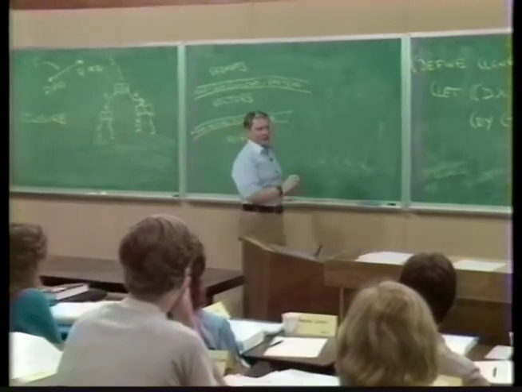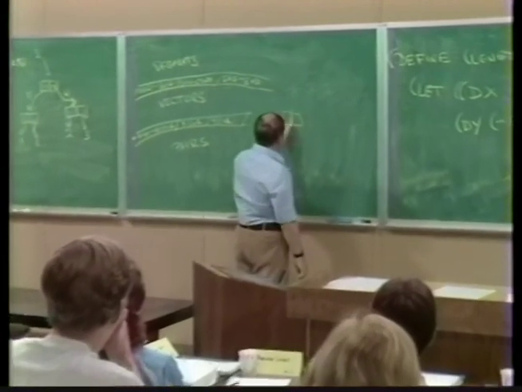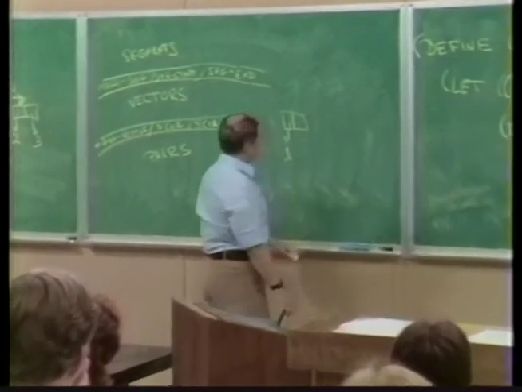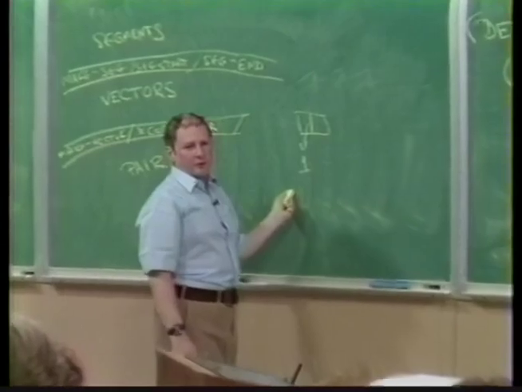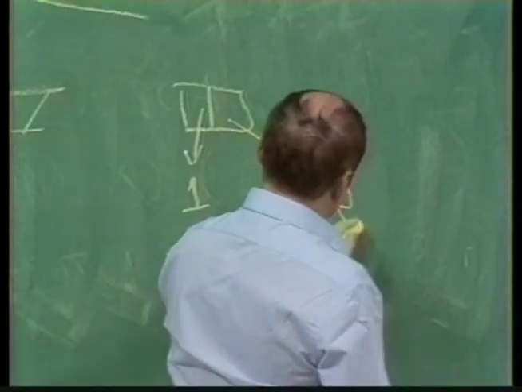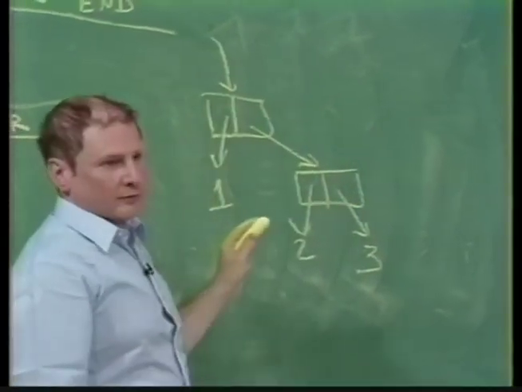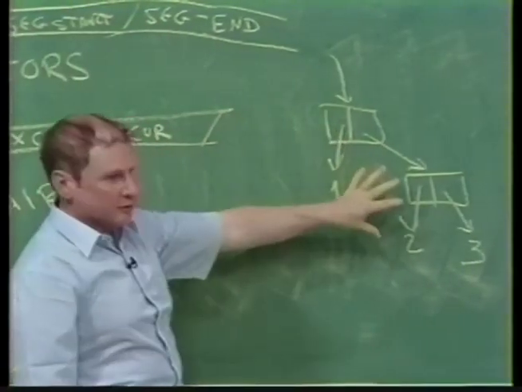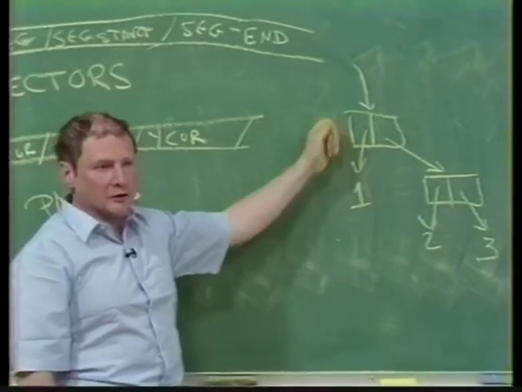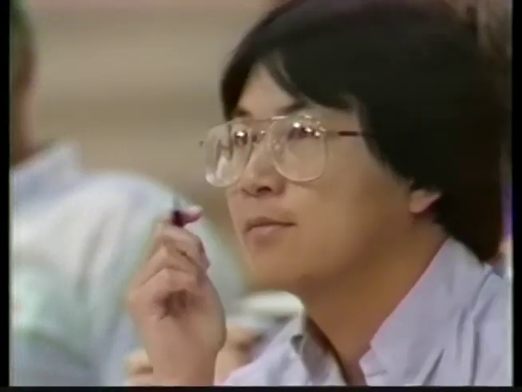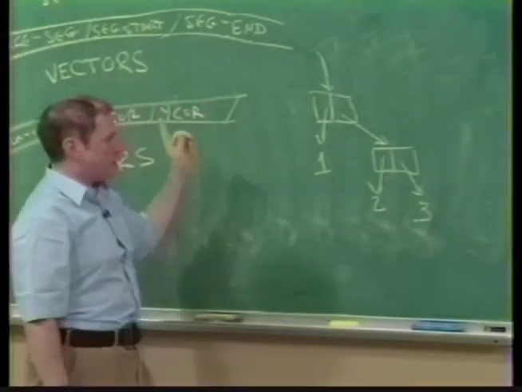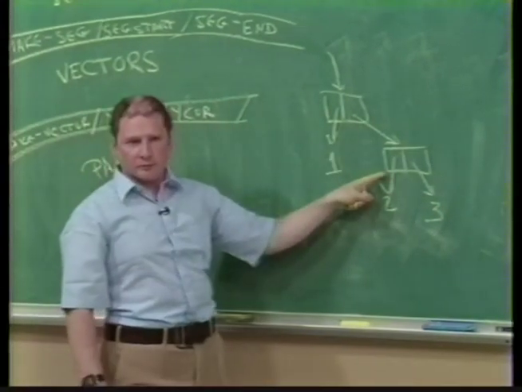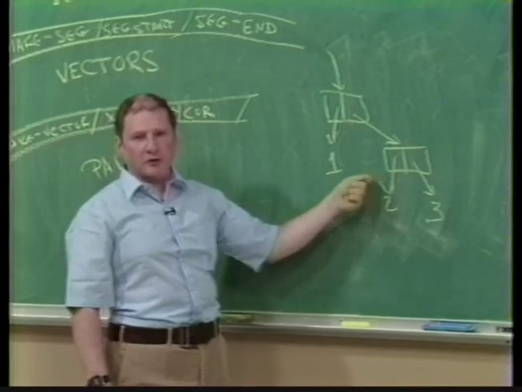Because if I want to make three things, I could start making things like a pair whose first thing is 1 and whose second thing is another pair that, say, has 2 and 3 in it. And so on to 100 things. I can nest them out of pairs. Here I made a pretty arbitrary decision about how to do it, and you can immediately see there are lots of ways to do that. What we'll start talking about next time are conventions for how to do things like that. But notice that what this really depends on is I can make pairs of pairs. If all I could do was make pairs of numbers, I'd be stuck.